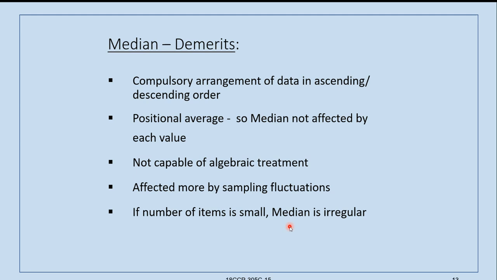If extreme values do not affect it, then the values can be anything and still we find the median. That is also a disadvantage, because extreme values should affect the calculation, like in geometric mean and harmonic mean.